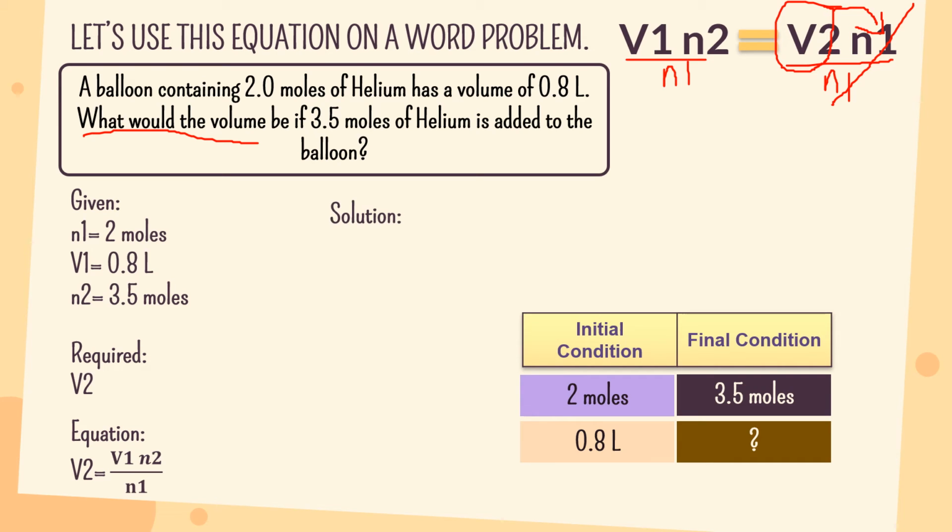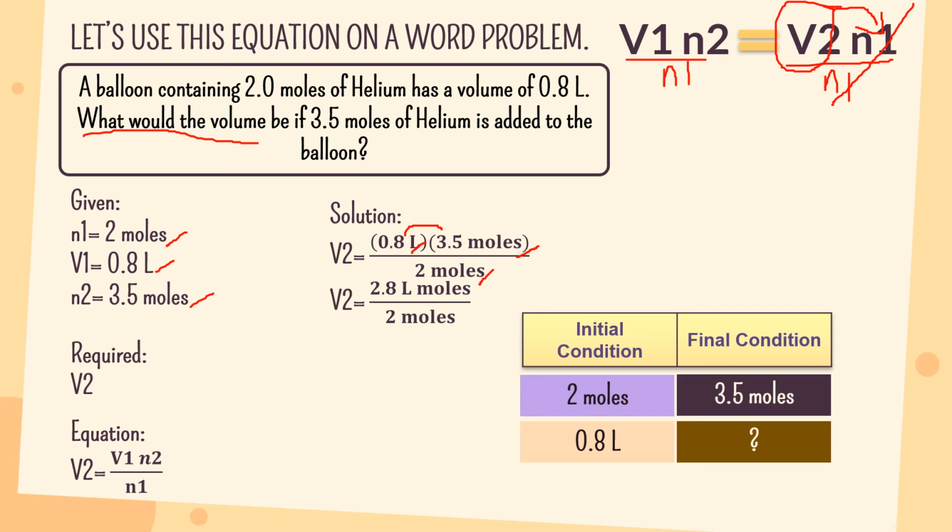Now let's solve this equation. Final volume is equal to the product of initial volume, which is 0.8 liter, and final amount of gas, which is 3.5 moles, over the initial amount of gas, which is 2 moles. First we need to get the product of initial volume and final amount of gas.